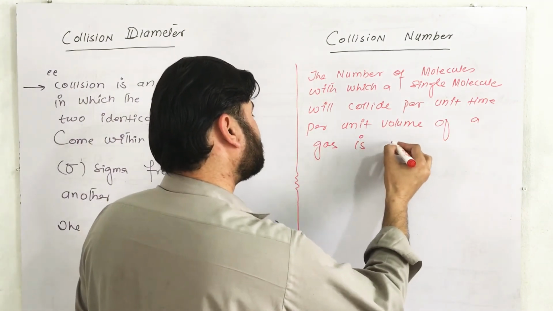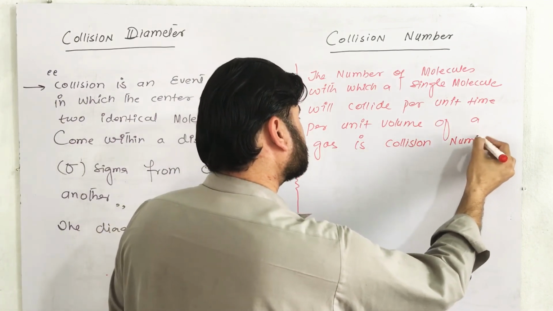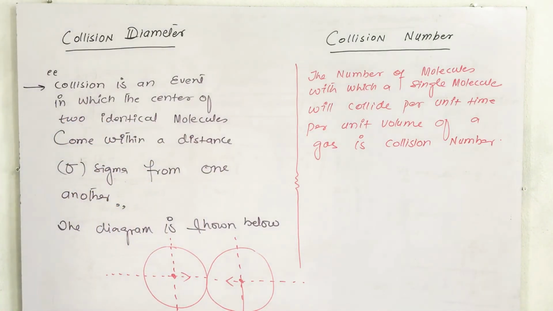This is called collision number. It is given by a formula.